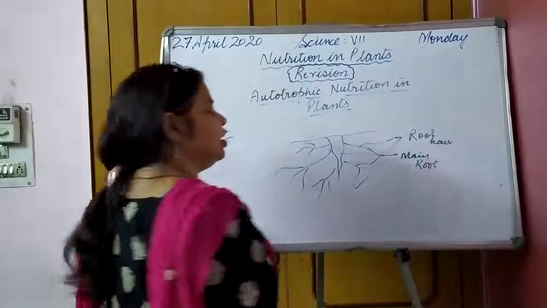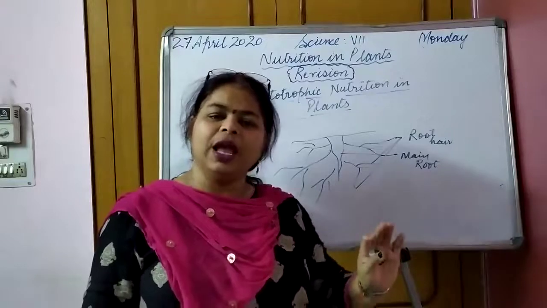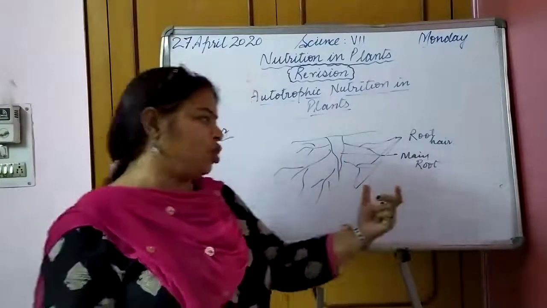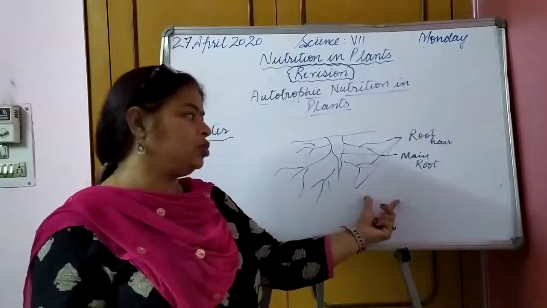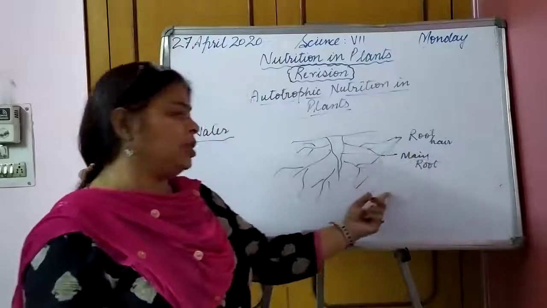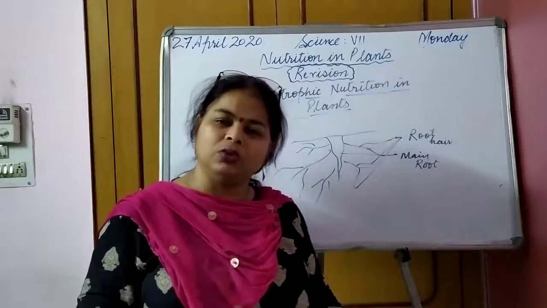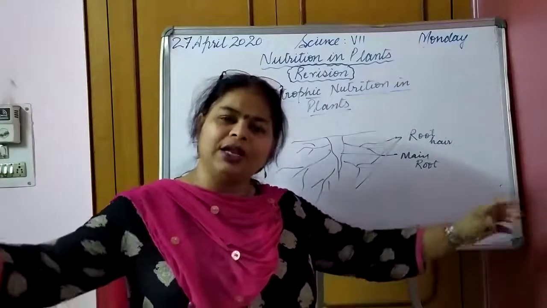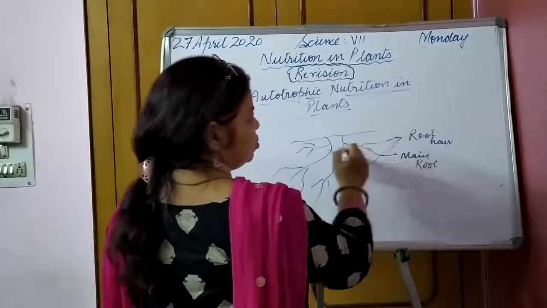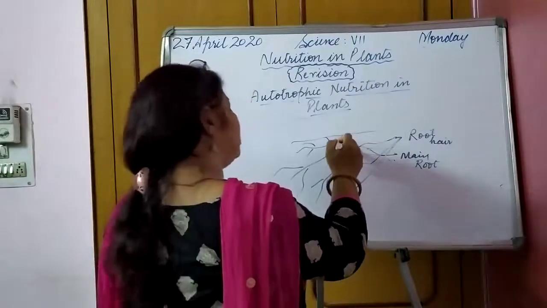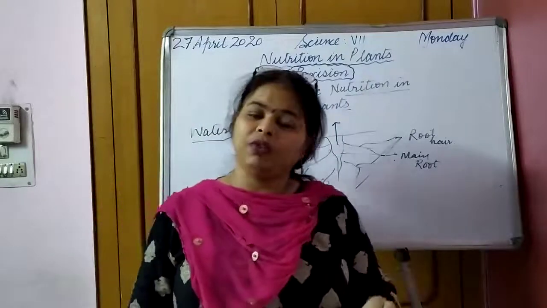What do these root hairs do? They spread to longer distances under the soil, and they can absorb water because they are spread into the soil, and soil particles hold water. So they absorb water from the nearby parts of the soil. The roots collect water with the help of root hairs, and then it goes to the plant and to the leaves. In this way the water is absorbed.